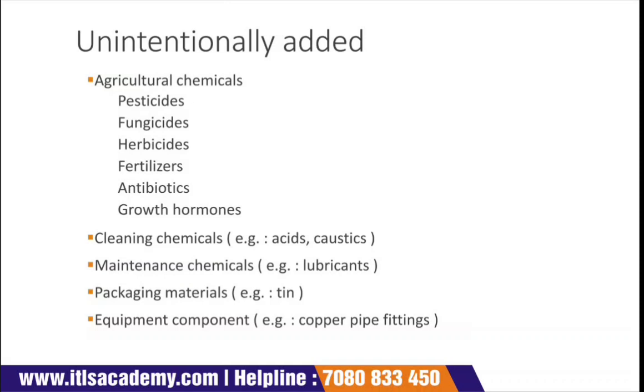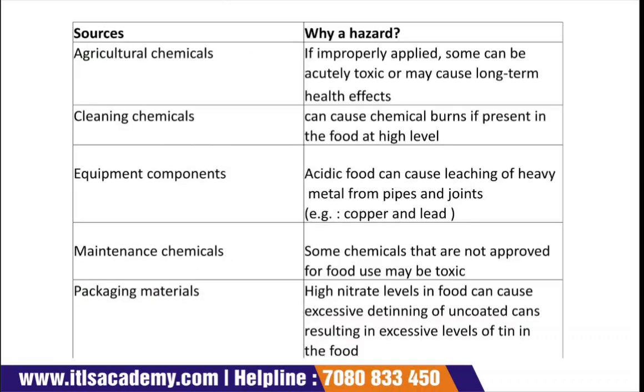So excess of anything can impact human health. So it is very important to avoid every kind of hazard at the first. These are certain sources, like agricultural chemicals. And why is it a hazard? If improperly applied, some can be toxic or may cause a long-term health effect. Similar is the case with cleaning chemicals, equipment components, maintenance chemicals, and packaging materials.